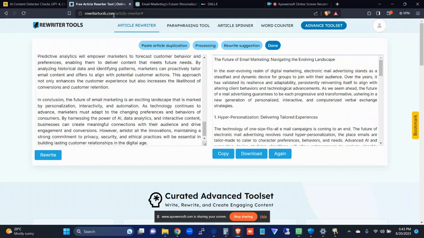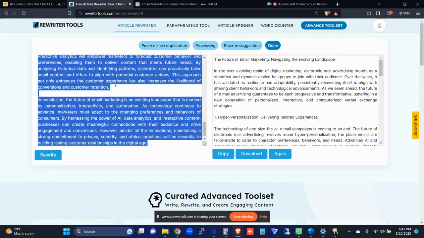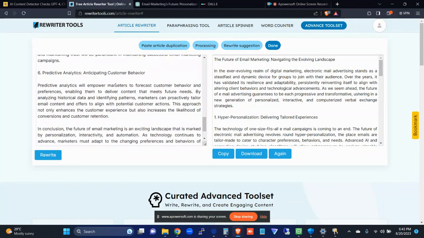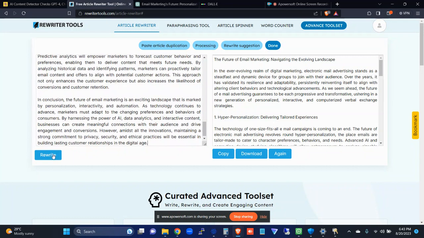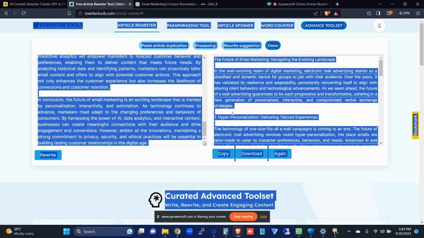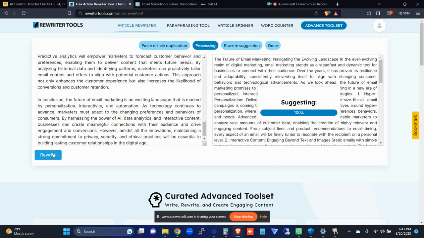I love this tool, rewritertools.com. And then you say, rewrite this one. It takes a few minutes or seconds for that matter. Click write. Let me copy. When you hit write, it's going to take several seconds. And then from there, you're going to get the results.